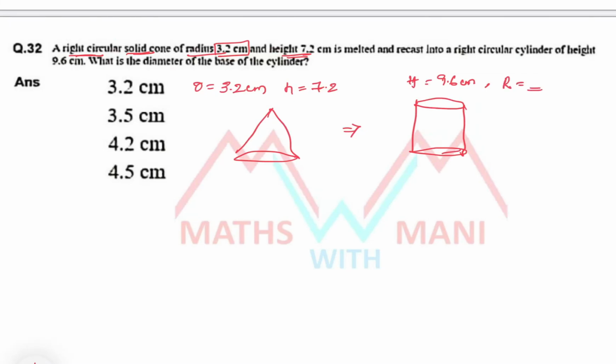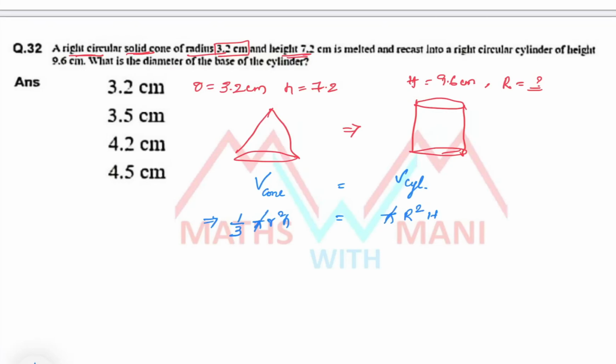If I find the radius, then multiplying by 2, I will get the diameter. Whenever a solid figure is melted and recast into another solid figure, definitely their volumes are equal. So volume of cone is equal to volume of cylinder. The formula: 1/3 pi r square h is equal to pi r square h.